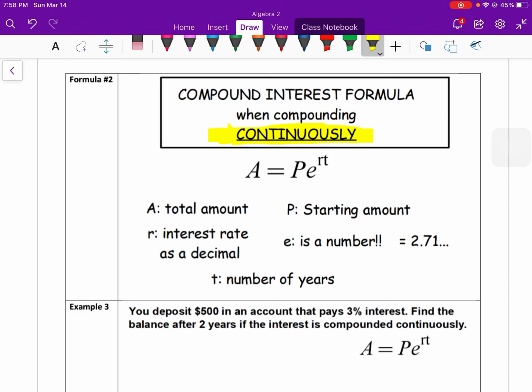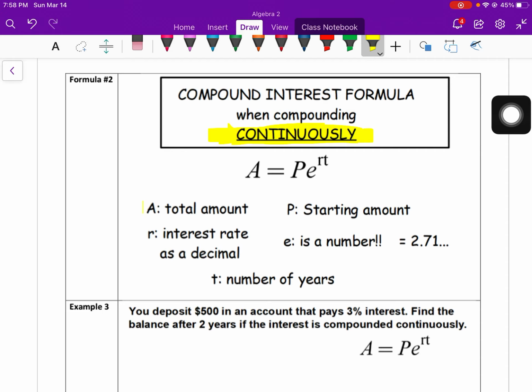But it's still good to notice that if it says continuously, we'll be using this equation. It says A equals P times E to the RT power. A good way to remember it is PERT. So continuously means PERT. P times E to the RT, I guess, is just a quick way to say it.